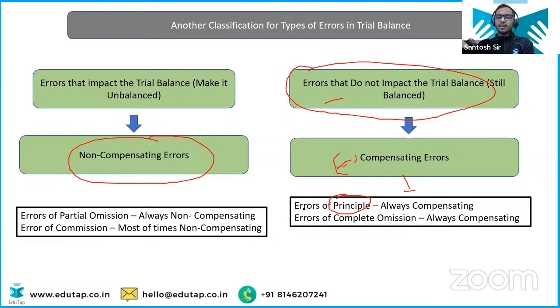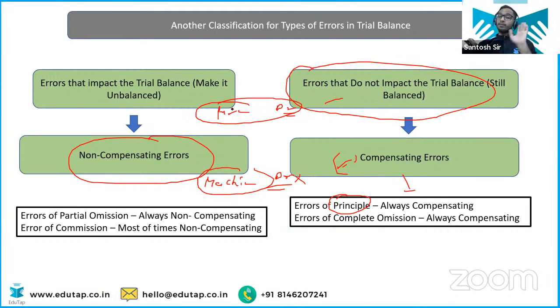Why? Let me tell you why. Machinery example, remember? You have purchased the machinery, but you haven't debited the machinery account. Instead, you have debited the purchase account. So total of debit and credit will be same. But instead of machinery, you have debited the purchase account. So debit amount is there. So it is a compensating error. Error of complete omission, you know, no debit, no credit, so all will be equal.